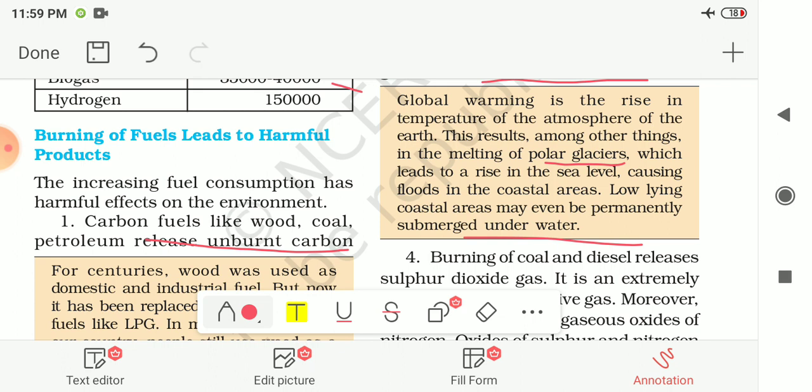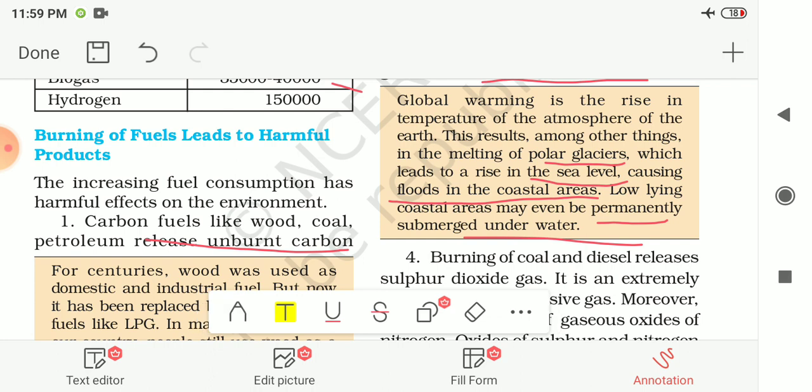It will melt the glaciers, which leads to the rise in the sea level, and in the end it will cause floods in the coastal areas, and even low lying areas may be permanently submerged under water. So the burning of fuels is very harmful to the environment.